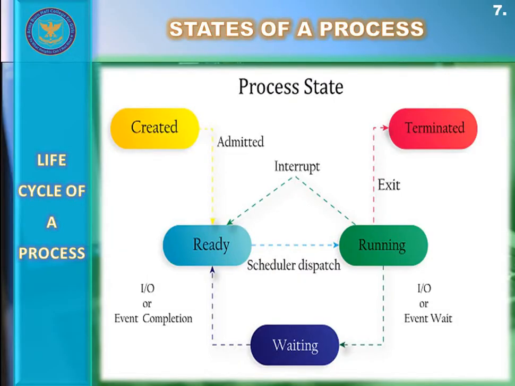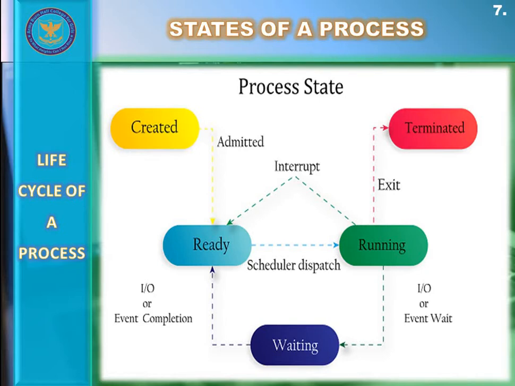Now let's have a glimpse of the process's life cycle. So the first state of the life cycle of a process is the new state. As you can see in this diagram, new means a created stage. Names can be different for different stages. So in the new state or created state, suppose you want to open MS Excel software, you want to open the MS Excel program. As you already know, all software, programs and files are permanently stored in your computer's hard disk.